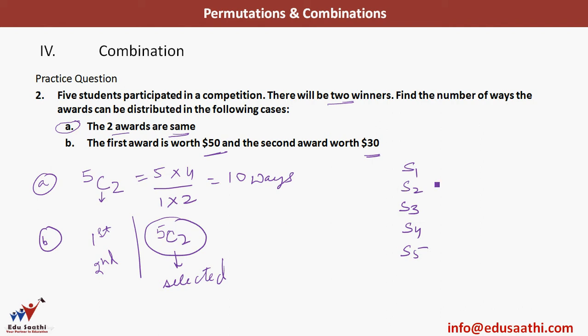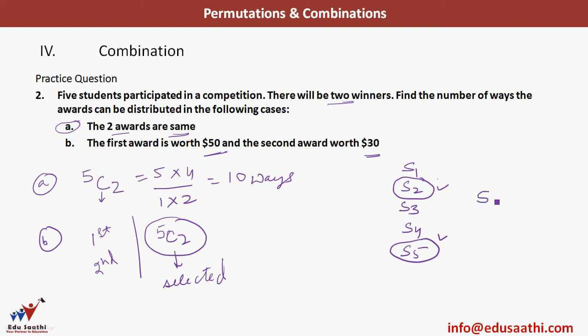By 5C2 I've already made up my mind that I'm going to call S2 and S5 here. 5C2 means that I've just made the selection. I will call these 2 people on stage, but I have not arranged them. I do not know whether I will call S2 first or I will call S5 first.